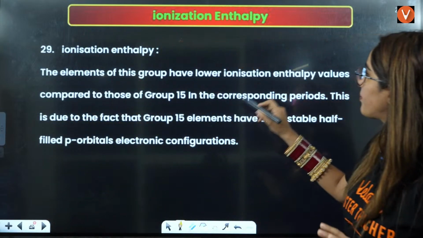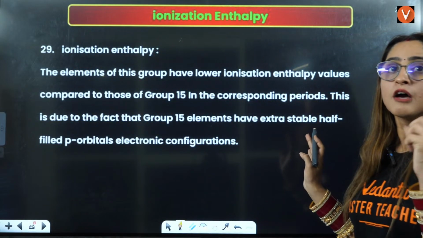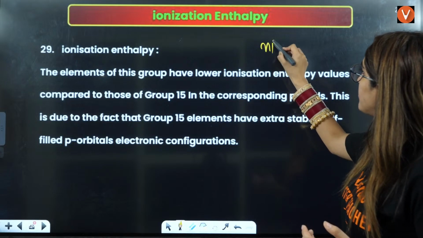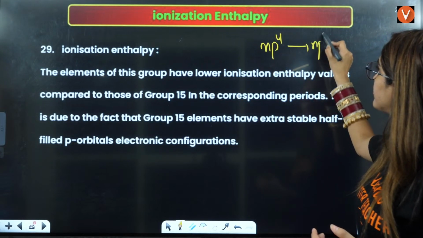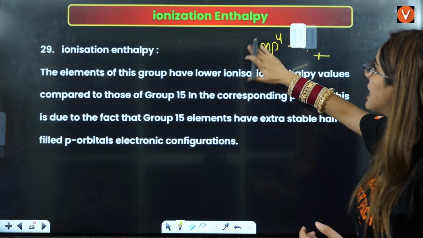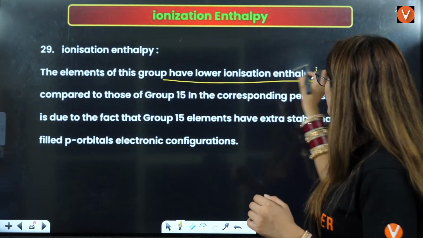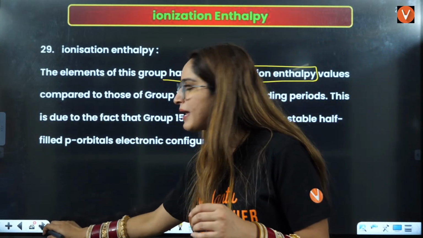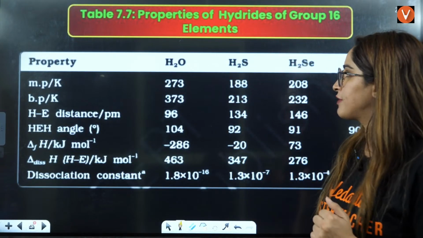The elements of this group have lower ionization enthalpy. Why? Because if you have np4 here, after losing an electron it will be in the stable electronic configuration. That is why they have the lower ionization enthalpy as compared to group number 15, right?